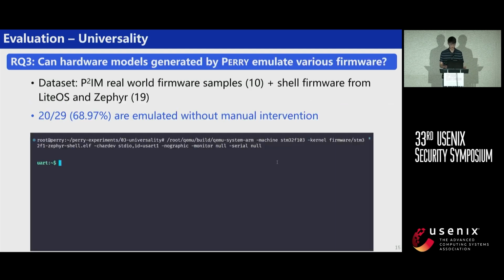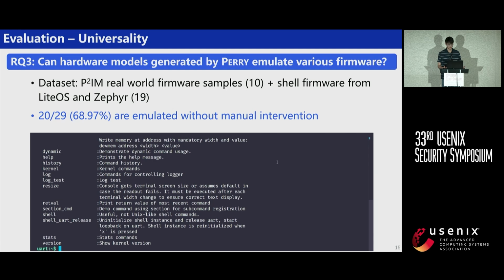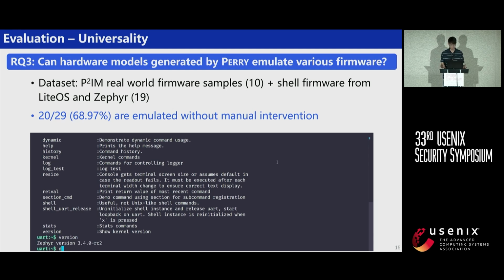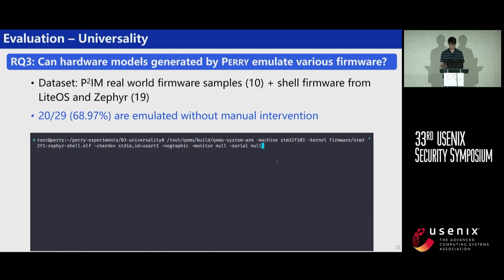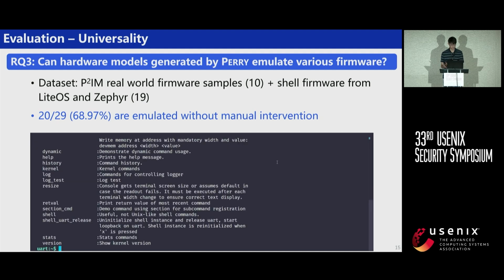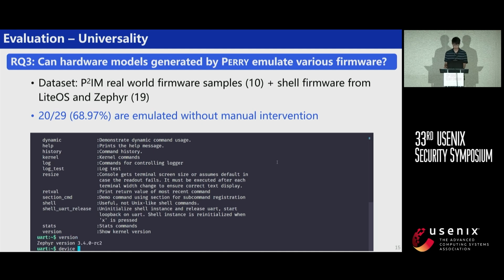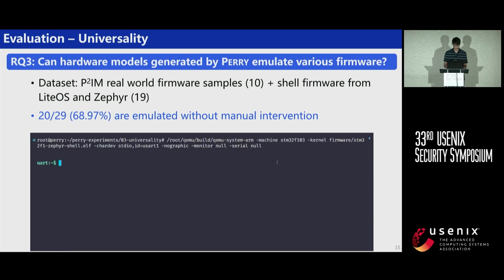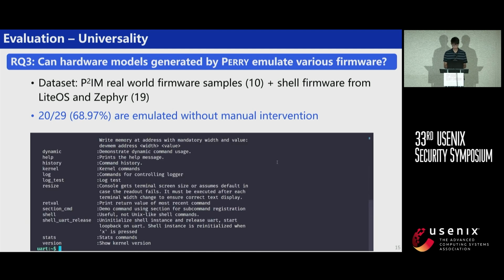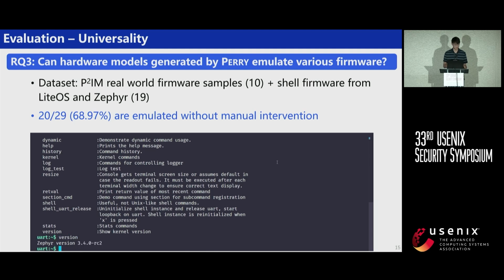If the generated hardware models are actually consistent with the hardware, they should be universal enough to emulate various firmware. So we emulate 29 firmware samples and check whether the emulated firmware can execute expected functionalities. In the end, we successfully emulate 20 firmware samples without manual intervention. And here's a small video about how we interact with an emulated shell program.